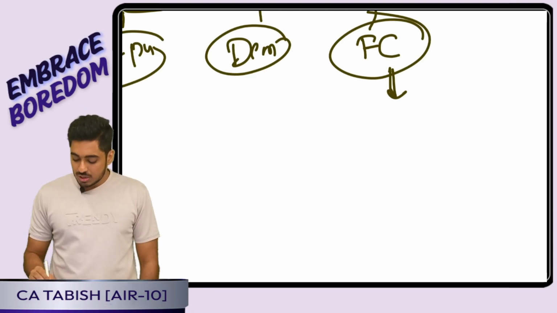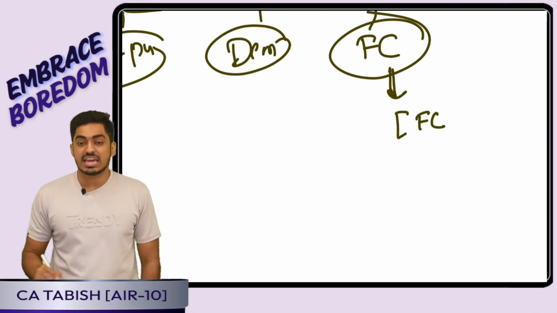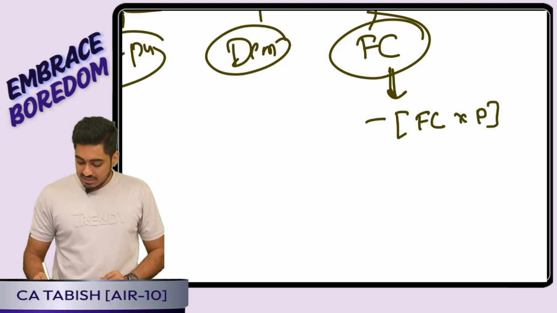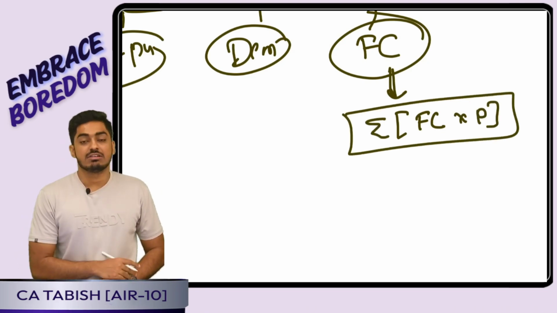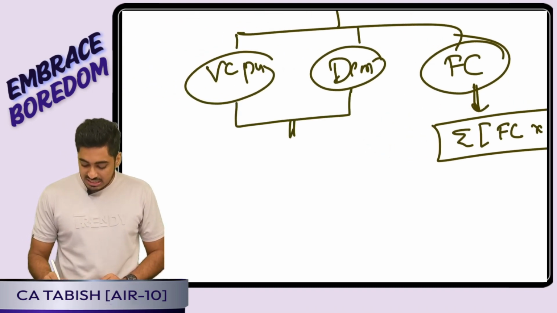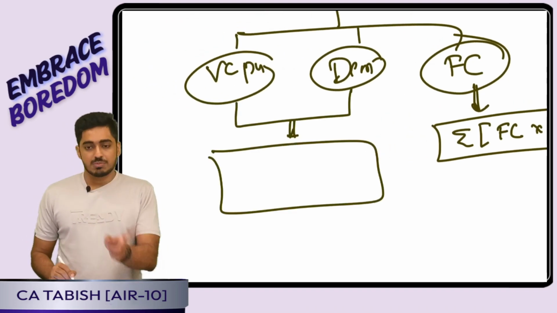For fixed cost, what they are going to do is calculate the expected value, that is, what all fixed costs can happen and what is the probability. They will take a summation and arrive at the expected fixed cost. That means the only things they will be taking as statistically independent are variable cost as well as demand.